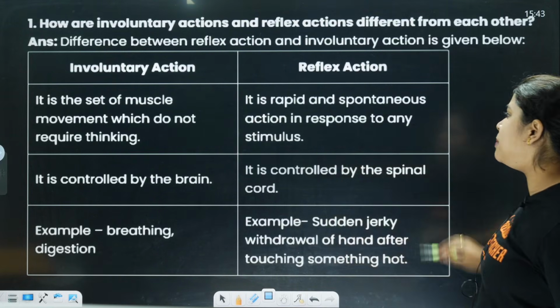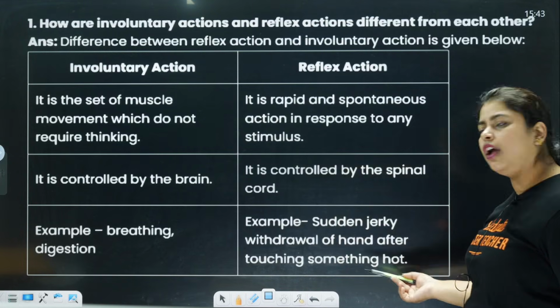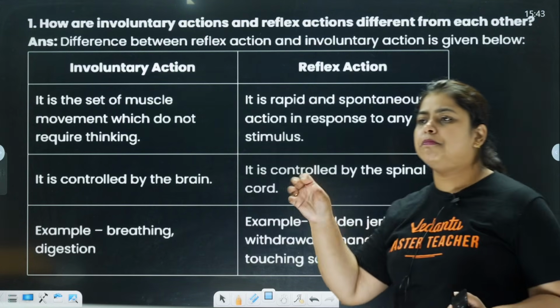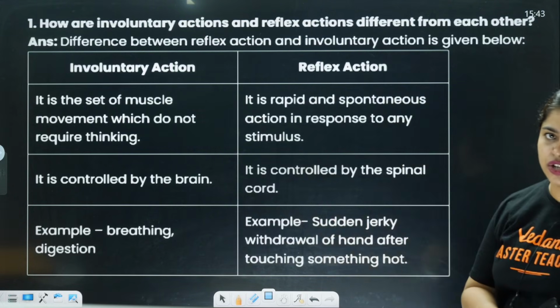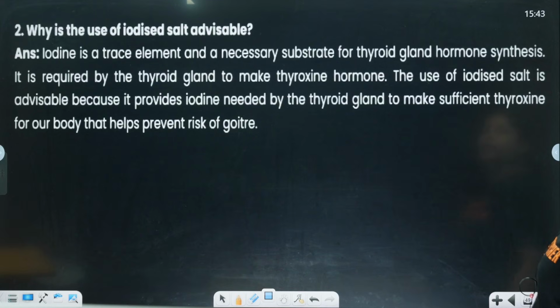Okay? What example can we take for reflex action? Sudden jerky withdrawal of the hand after touching something hot. If something is hot, we immediately pull our hand away. That is a reflex action which we are actually performing. Clear?